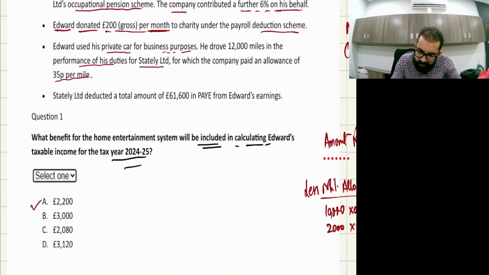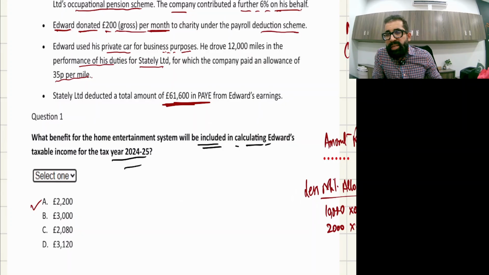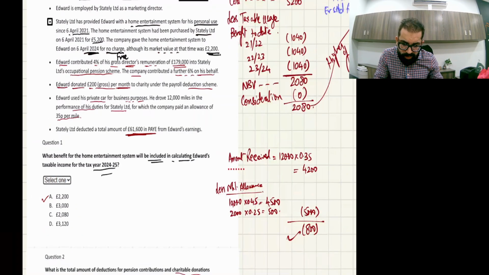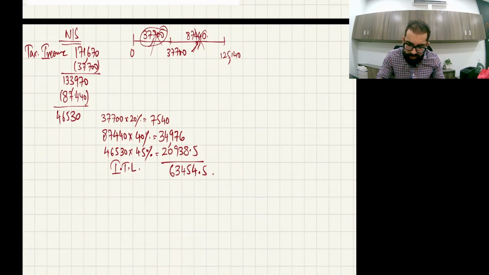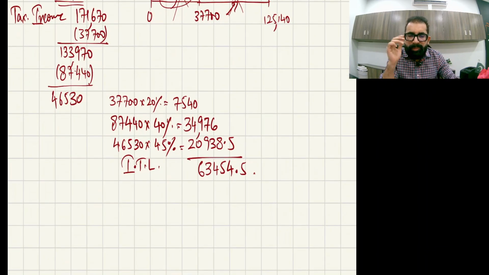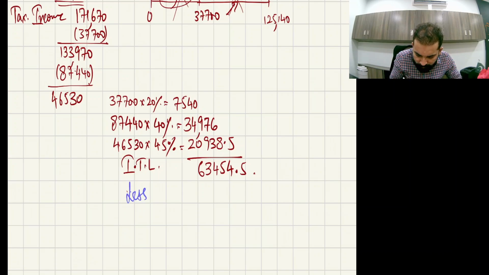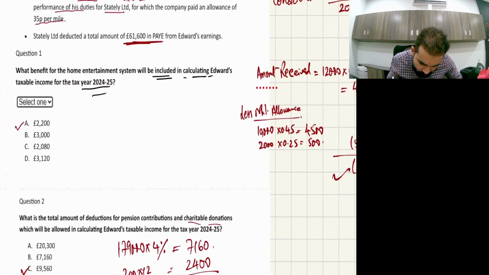There is one more point, which is PAYE. Can you see this PAYE? PAYE deducted is 61,600. So hope you remember, PAYE means deduction at source, and this 61,600 will be deducted from the income tax liability. This income tax liability means this year's actual total bill. And from this bill you have already paid some amount, that is PAYE 61,600, right?